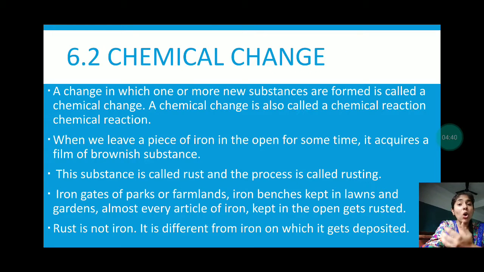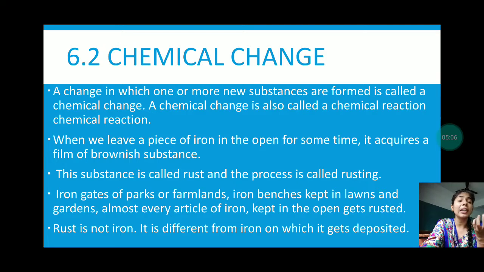Now let us see what the chemical changes are. A change in which one or more new substances are formed is called a chemical change. A chemical change is also called a chemical reaction. When we leave a piece of iron in the open for some time, it acquires a film of a brownish substance.